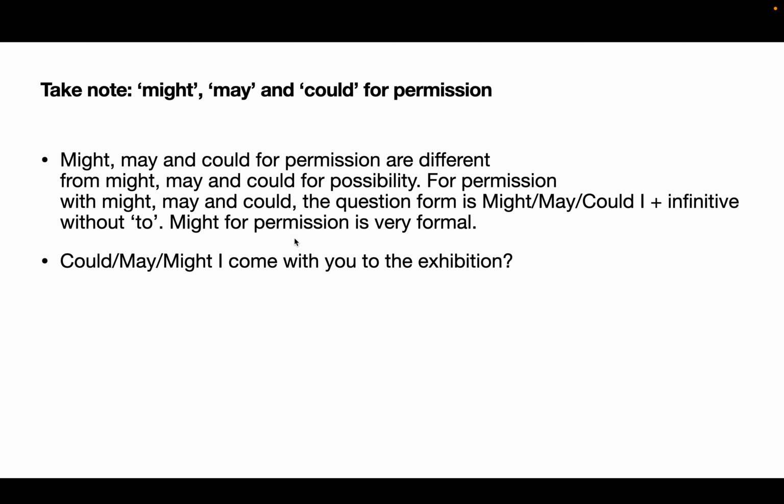Okay. So might, may, and could for permission. Might, may, and could for permission are different from might, may, and could for possibility. With might, may, and could, questions use the infinitive without to. Might for permission is very formal. Could I, may I come with you to the exhibition? Those are permissions. Let's talk about some examples.